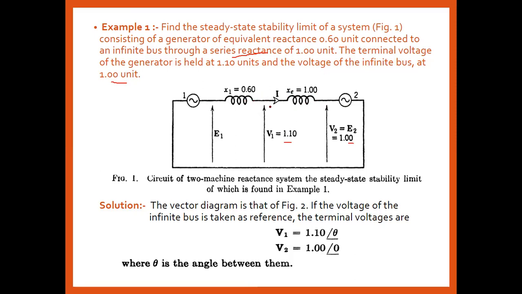Okay, so now we come to the point where we have to draw the power curve diagram for the different values of theta, so that we find at which angle the maximum power is transferred. Because steady state stability limit अपने को ये two machine system में with negligible losses में calculate करना है. So for that case we have to consider the voltage of the infinite bus कितना दिया है, that is V1 is 1.10 at angle theta, and V2 is 1 at angle 0, where theta is the angle between the voltages V1 and V2.